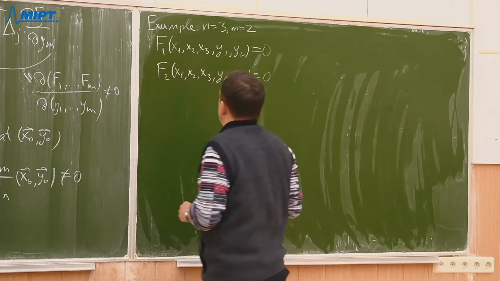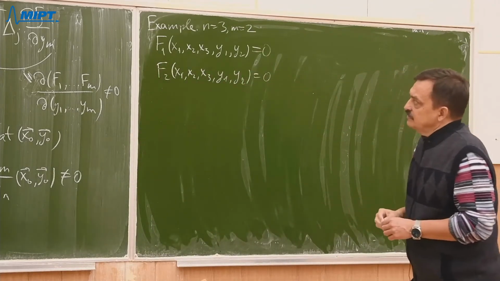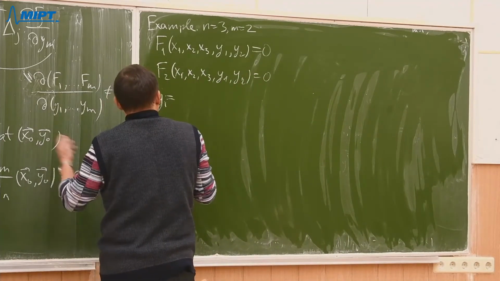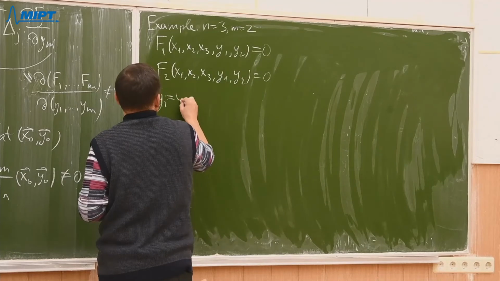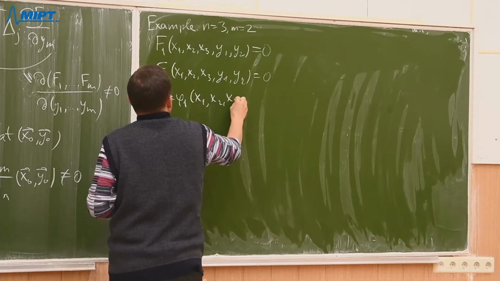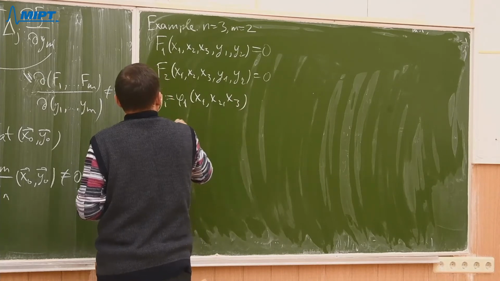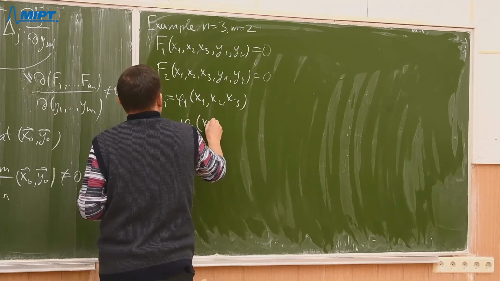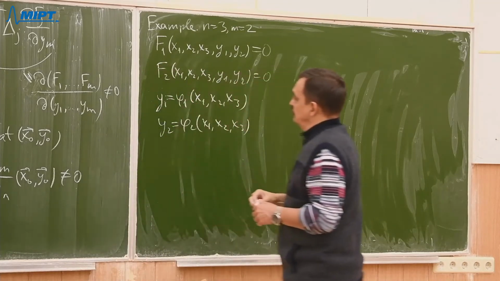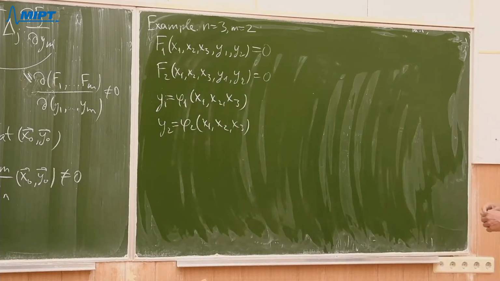We want to solve this equation, so we solve it by using theorem 2. So we can find two functions of 3 variables. Now the question is how to compute partial derivatives of those functions.